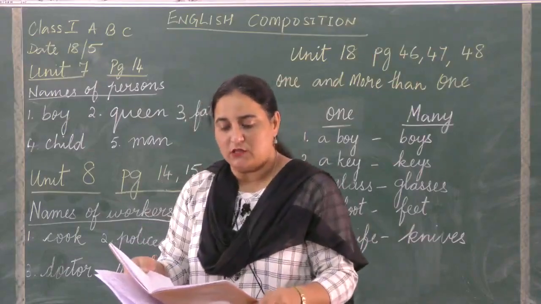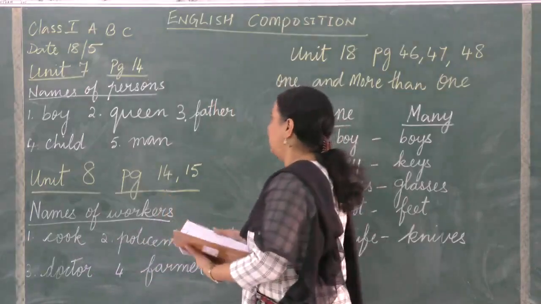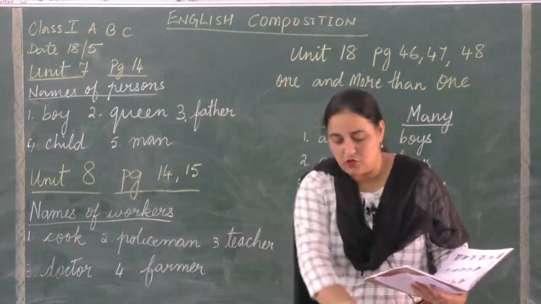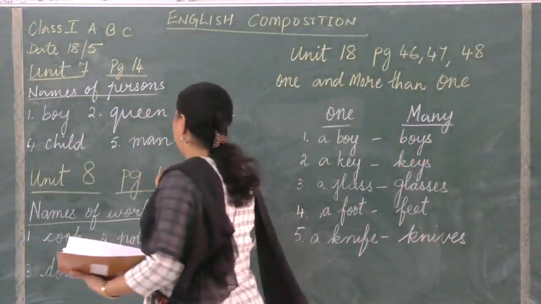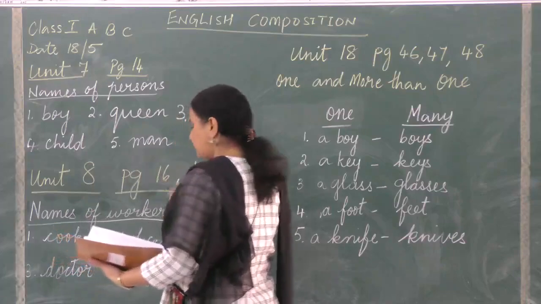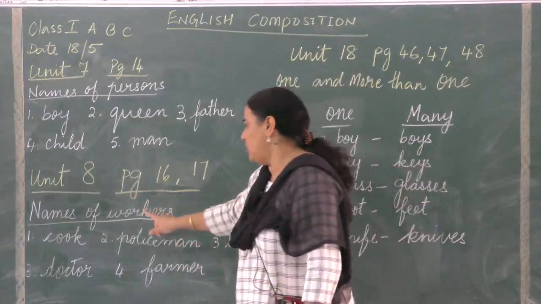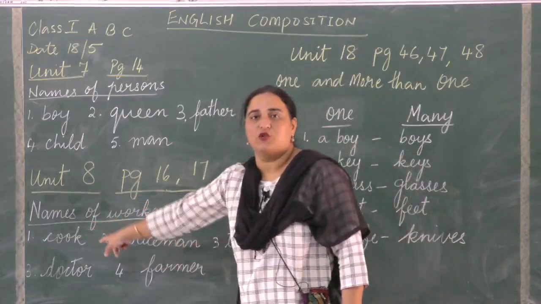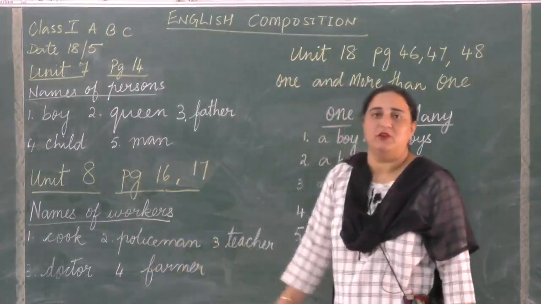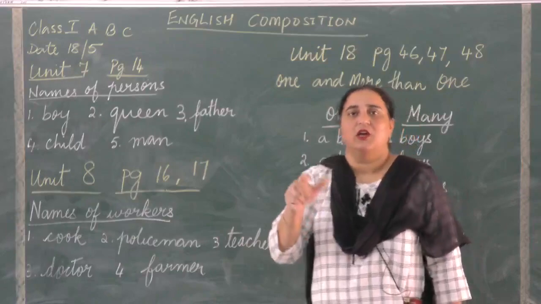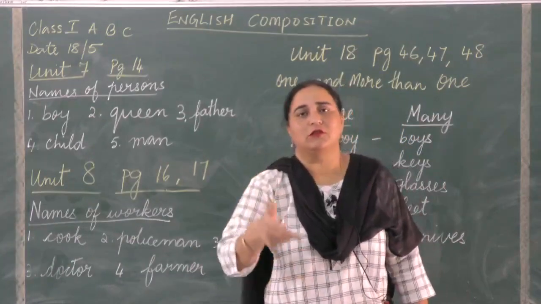So names of workers, unit 8, page 16 and 17. The page is wrong over here, I'll just cut this. Page 16 and 17. So unit 8, I have given you 5 names of workers. The first one is cook. A person who makes food is called a cook. Then you have a policeman. I am sure everybody knows who is a policeman, who maintains law and order on the street or in the mall or in the roads or anywhere.